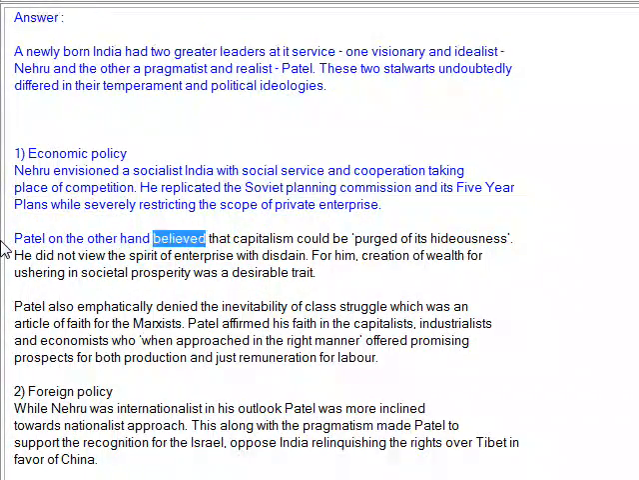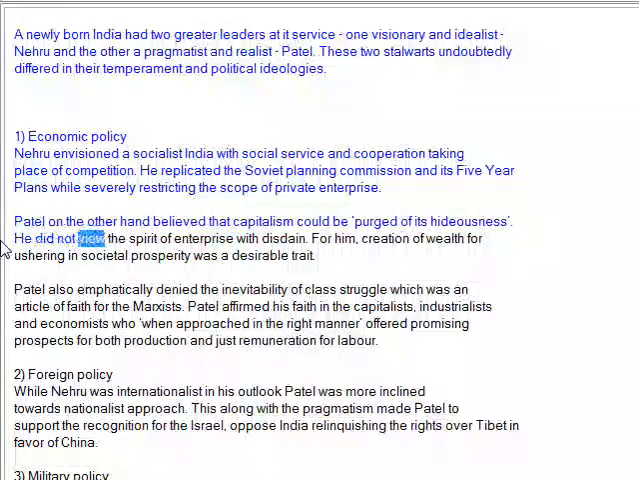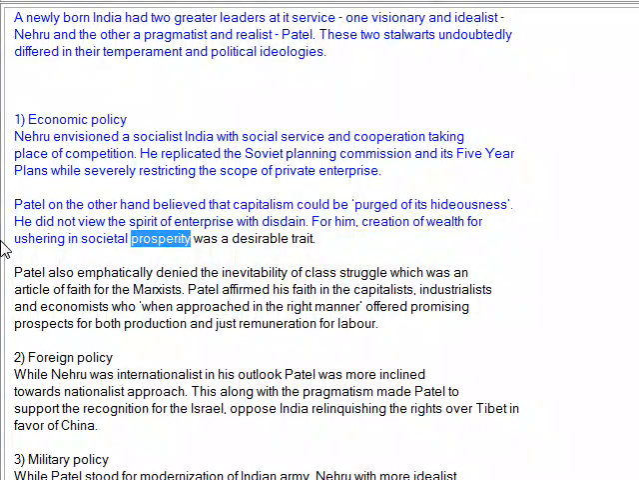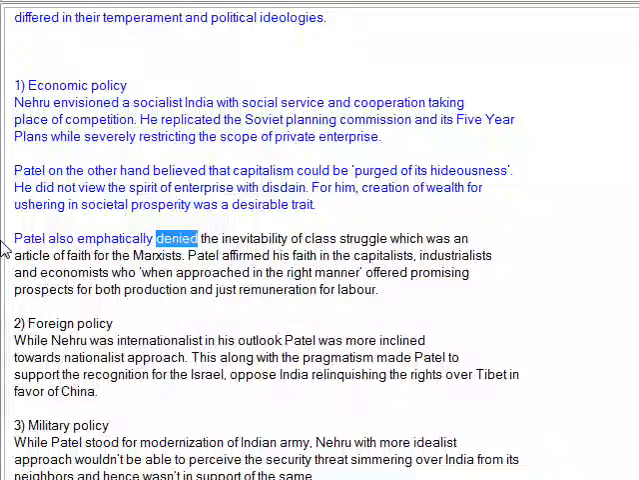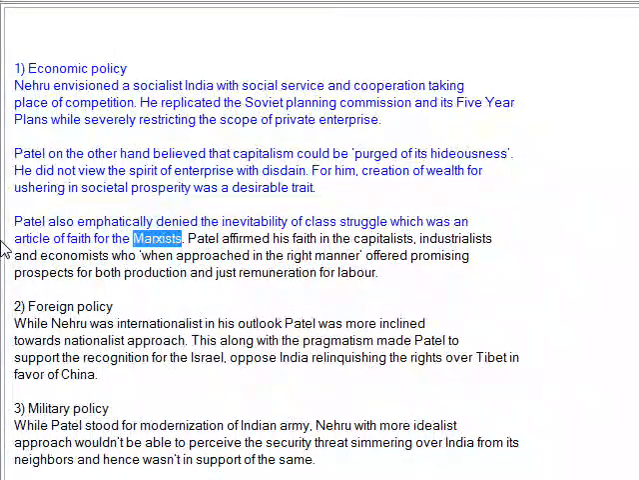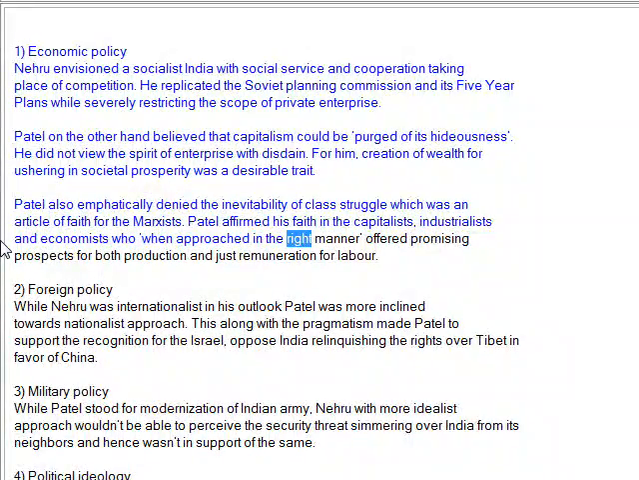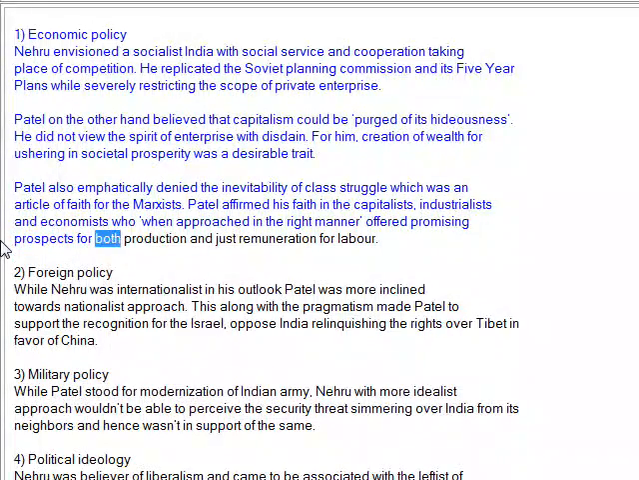Patel, on the other hand, believed that capitalism could be purged of its hideousness. He did not view the spirit of enterprise with disdain. For him, creation of wealth for ushering in societal prosperity was a desirable trait. Patel also emphatically denied the inevitability of class struggle, which was an article of faith for the Marxists. Patel affirmed his faith in the capitalists, industrialists, and economists who, when approached in the right manner, offered promising prospects for both production and just remuneration for labor.